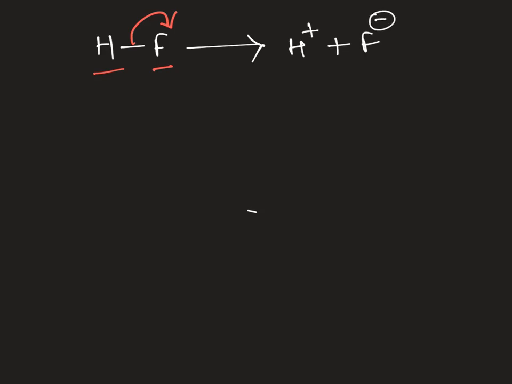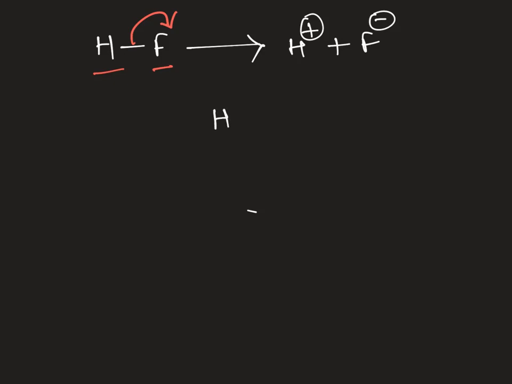Let's take an example of heterolytic cleavage, for example HF. How is HF cleaved? You know that fluorine has higher electronegativity than hydrogen, and the bonded pair of electrons shifts towards fluorine, as a result of which we get H plus and F minus, two ions. Why do we write a positive charge and why do we write a negative charge?